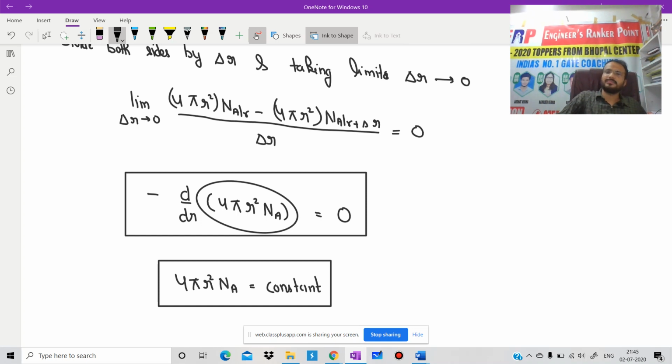What can we say from this one? This is 4 pi r square, that is area. N_A is flux. Then flux into area is equal to rate. That is constant, and we are going to assume W. I hope up to this point there should be no doubt.